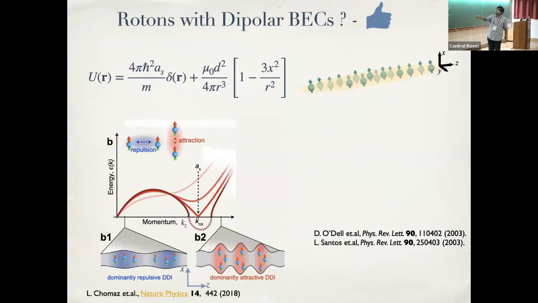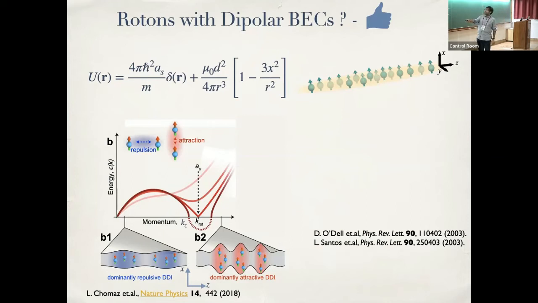What happens is basically, if you want to believe me and say that there has to be some kind of roton minimum, you have to convince yourself that you should be able to lower the total energy of your Bose-Einstein condensate by forming density waves of particular wave number. Then I'll know that I can suspect there can be a roton minimum.